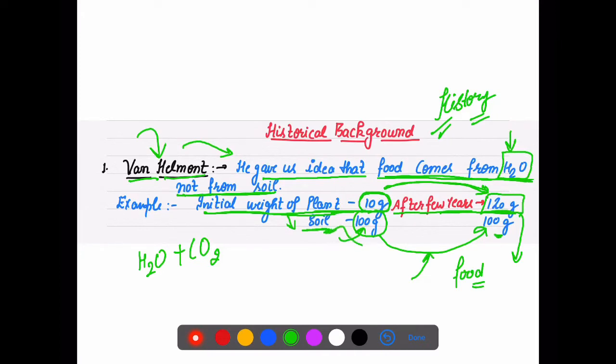अगर soil से आ रहा होता तो 100 ग्राम से यहाँ 100 ग्राम नहीं होना चाहिए था. It should be reduced. If the plant's weight is increasing, then soil weight reduce हो जाना चाहिए था. So he said no, there is something else which is forming food, and that something else is water. He said water is responsible for formation of food. He gave us a little idea.